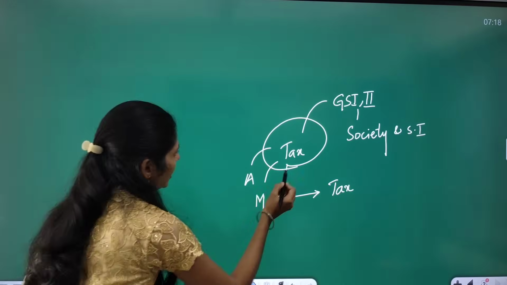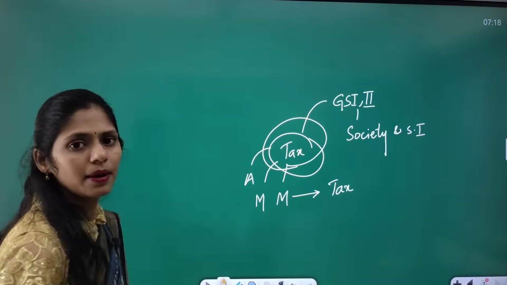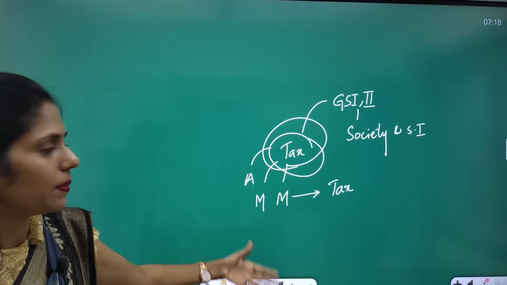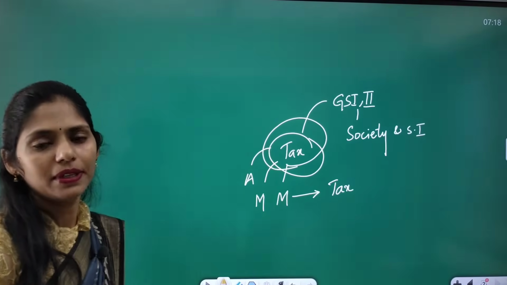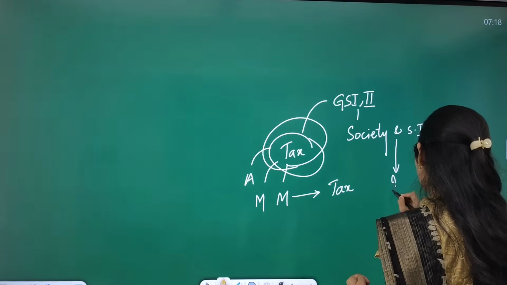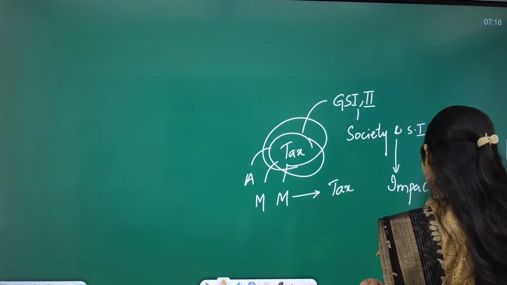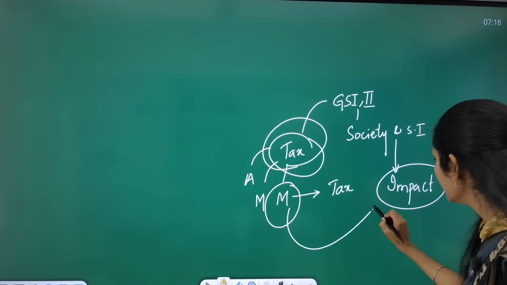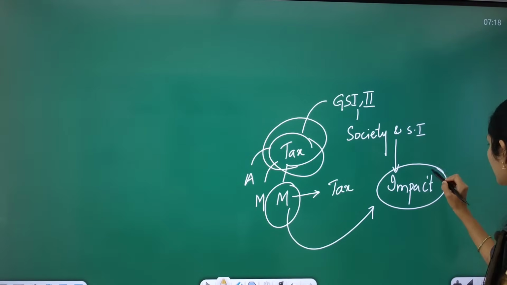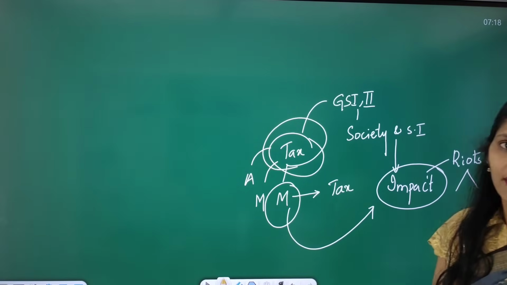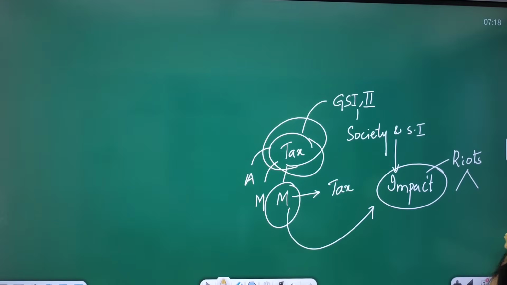So you have to see the taxation system in India during our ancient period, modern period and medieval period, etc. So that is one dimension. And you have to see the impact of this taxation on society. Because of the imposition of taxes by the British government during the modern period, that led to lots of riots. Yes or no? For example, we have peasant movements, we have tribal movements, etc. So these are examples.